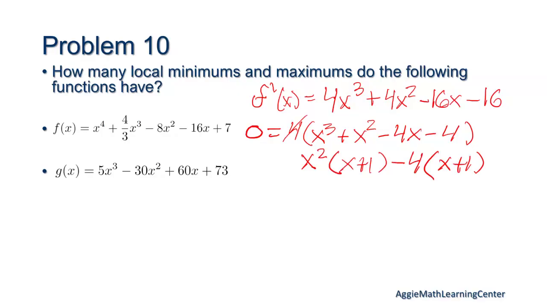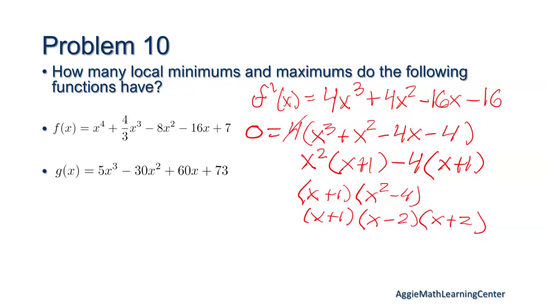Okay, and then since these are both multiplied by x plus 1, we can just do x plus 1 times x squared minus 4. This x squared minus 4 we can actually split again. Get x plus 1 times x minus 2, x plus 2. So it's a difference of squares. Are you okay with the factoring? Okay. Cool, so then this function equals 0 when x is -1, -2, and +2.